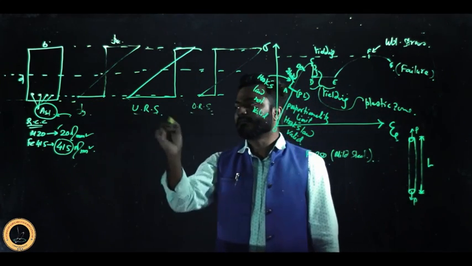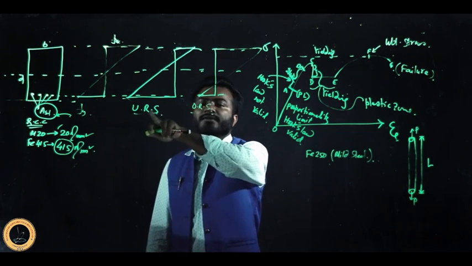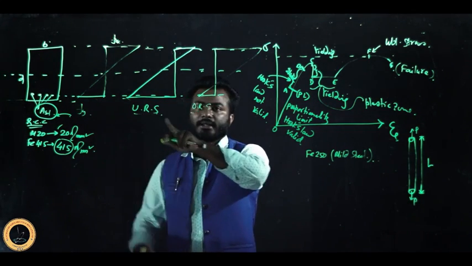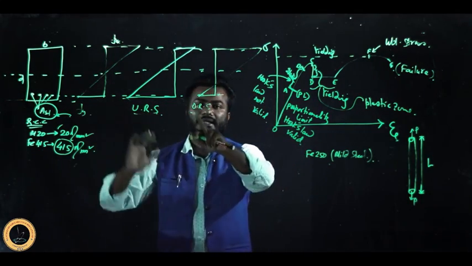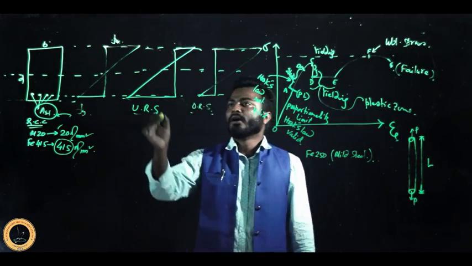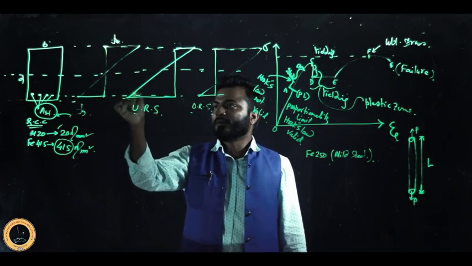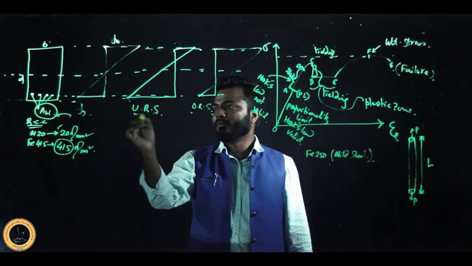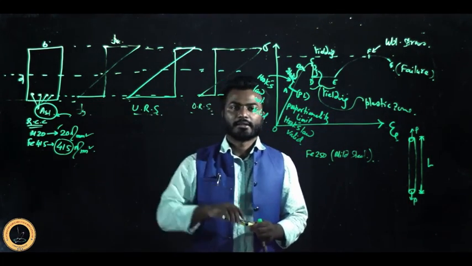Now the name says that an under reinforced section means the reinforcement is reduced compared to the balanced section. An over reinforced section means the reinforcement quantity has been increased compared to the balanced section. So now you can understand that if concrete is not fully stressed but still the steel has developed its maximum stress, the section's name will be an under reinforced section. Okay?